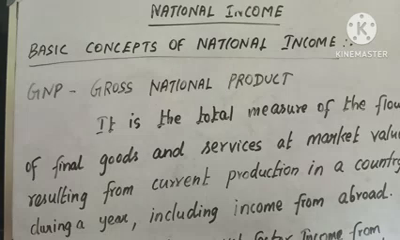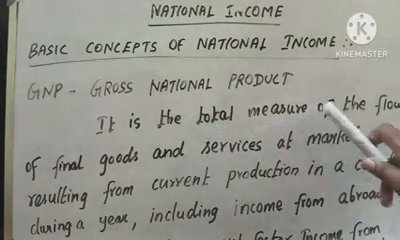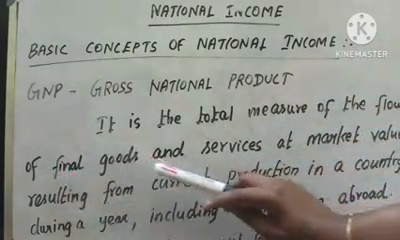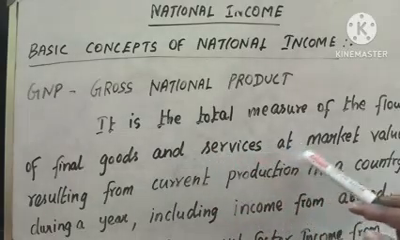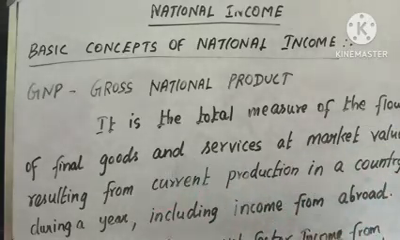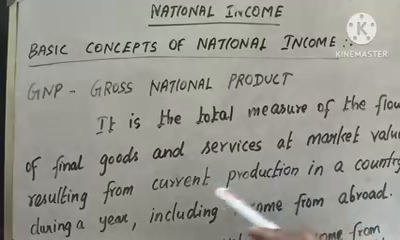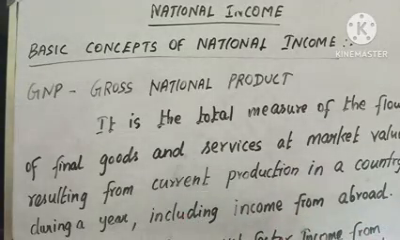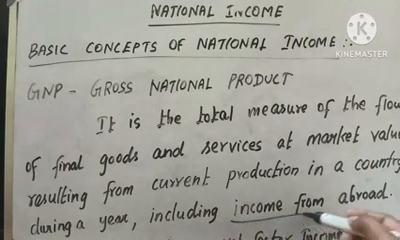Okay students, next we look into the concept of GNP, that is gross national product. So what's the meaning of GNP? It is the total measure of the flow of final goods and services at market value resulting from current production in a country during a year, including income from abroad. Simply, we have to add income from abroad.